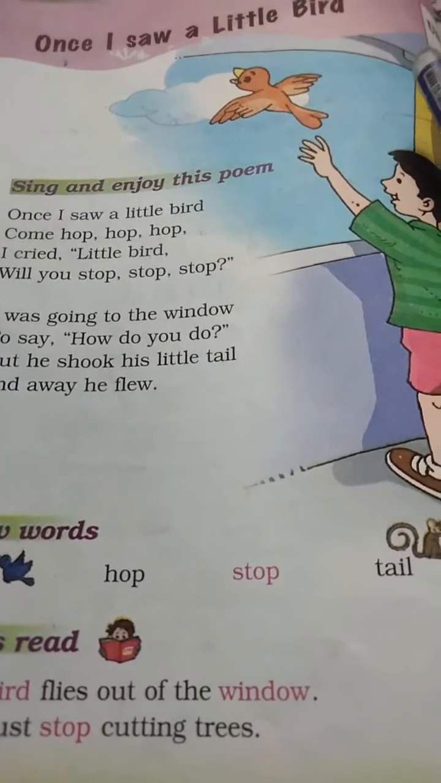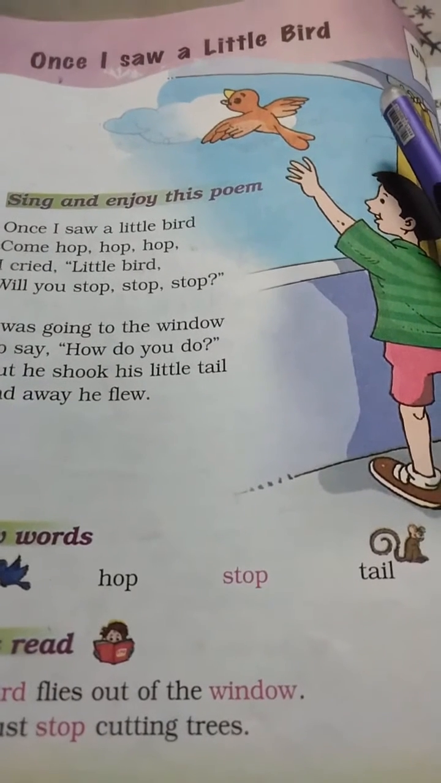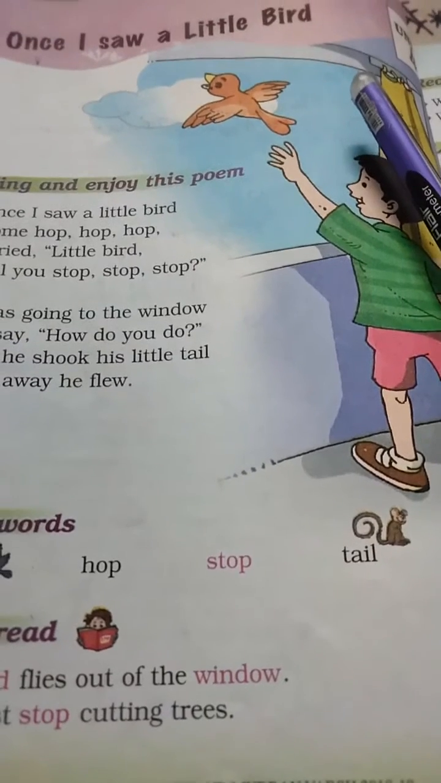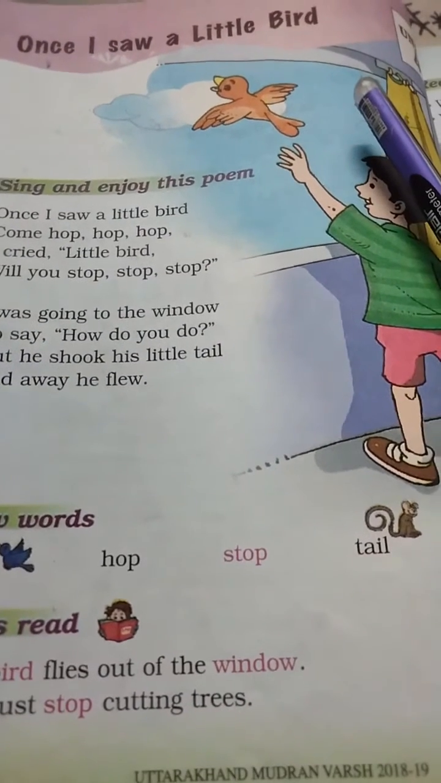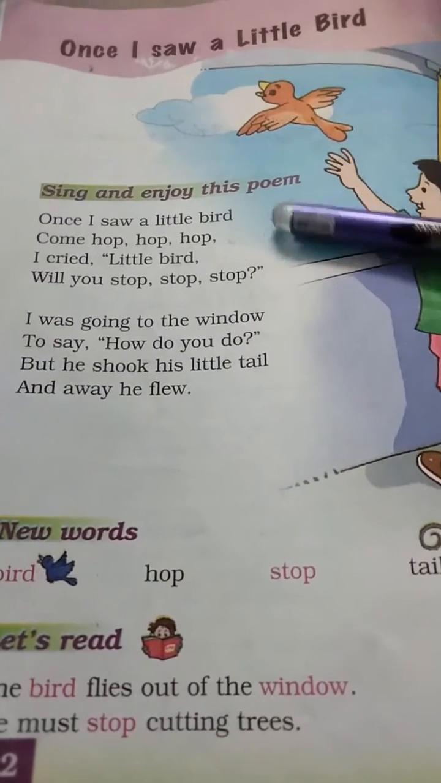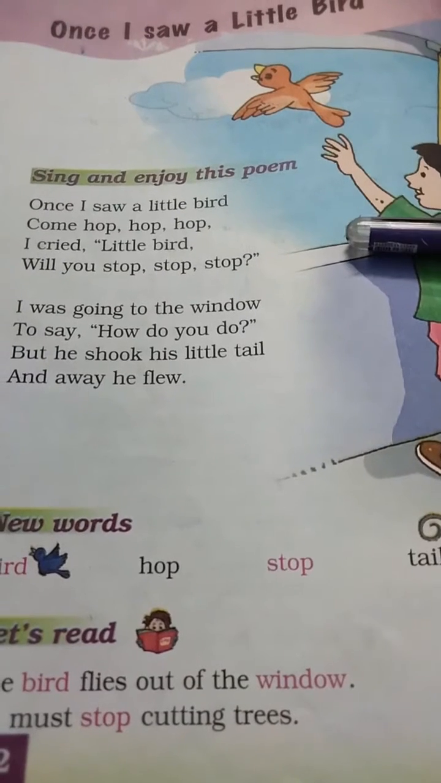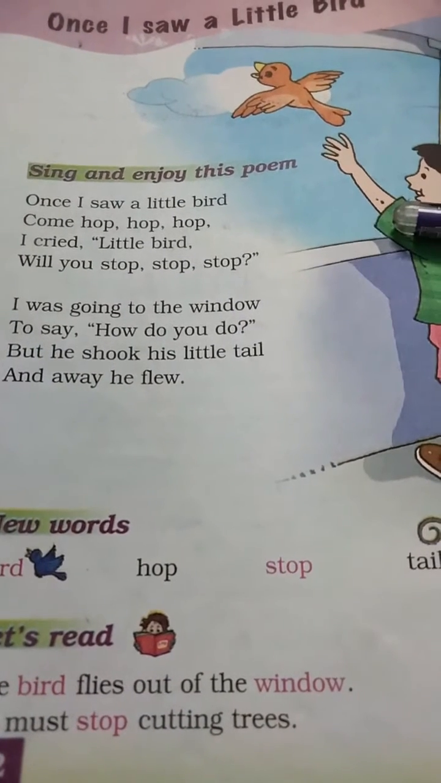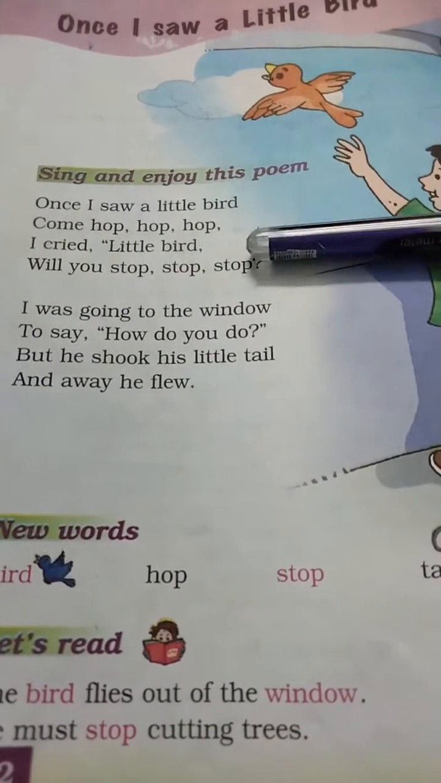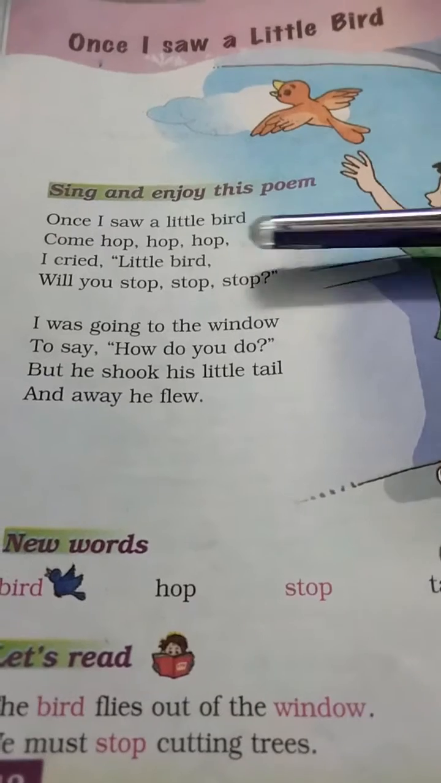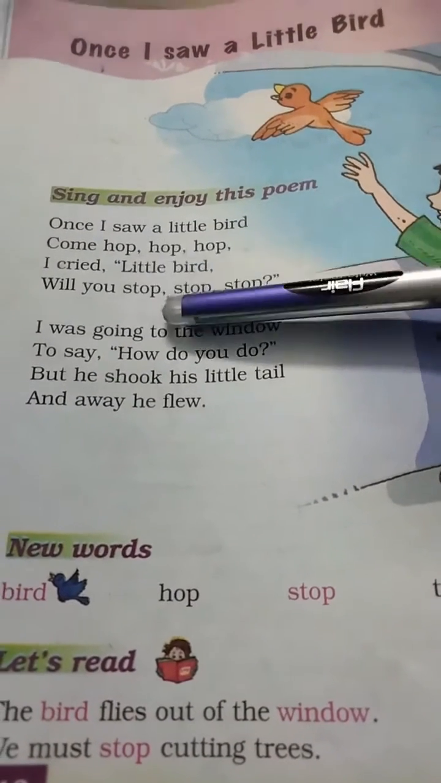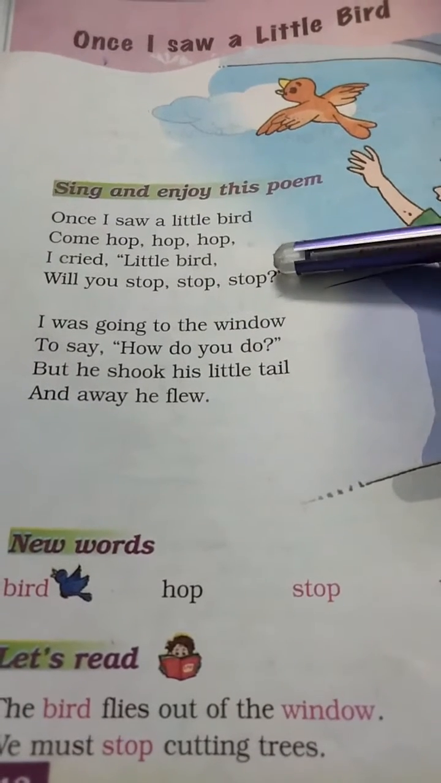So kids, the poem shows the affection of the kids towards a bird. Okay? The kid is the speaker of the poem. So, now in this poem, there is a boy, a little boy who saw a little bird, a small little bird, who came to his window. So, he cried, little bird, please stop, stop.